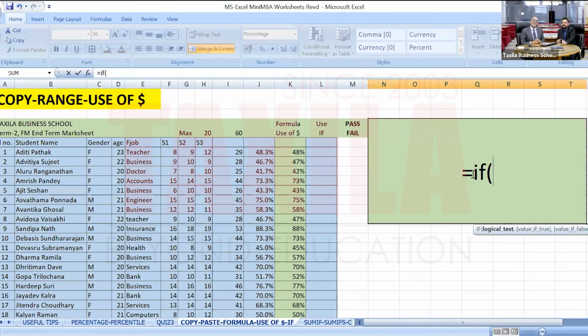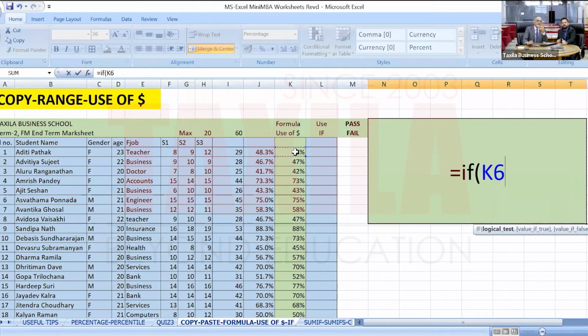Logical test. What is the logical test? My test is your percentage should be more than 50% if you have to pass. So if it is less than 50%, it is fail. I want to calculate this percentage in K6, that is Aditi Pathak's percentage.